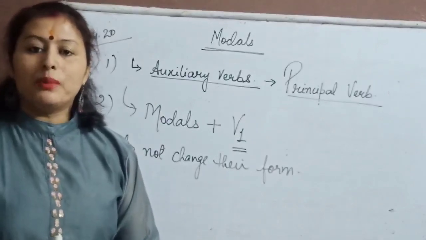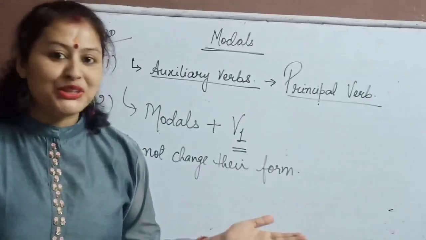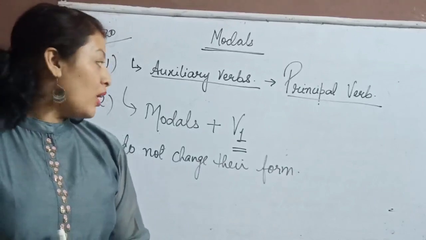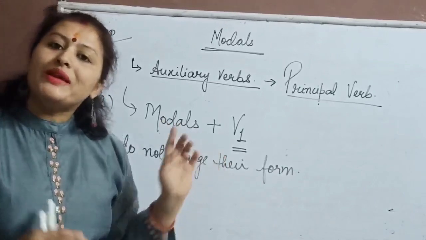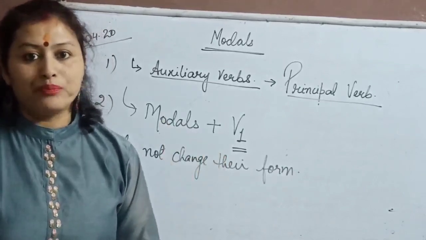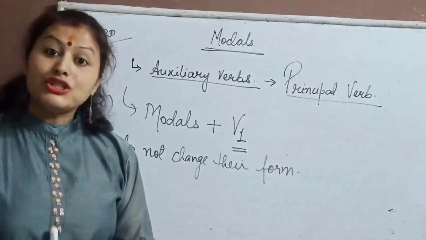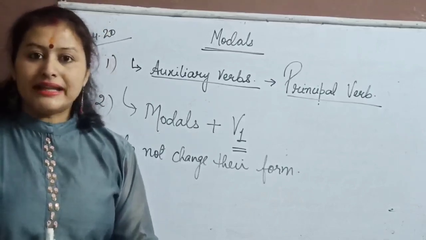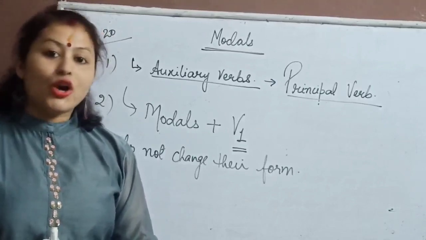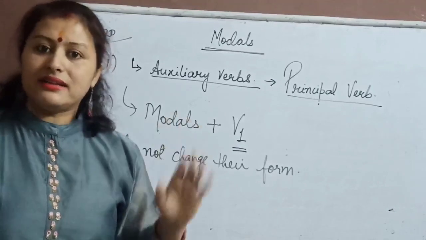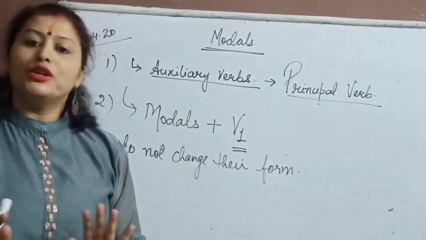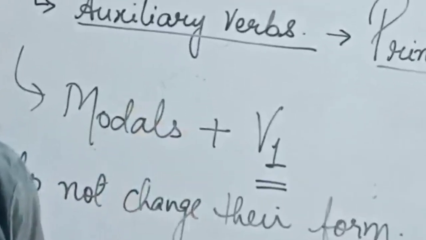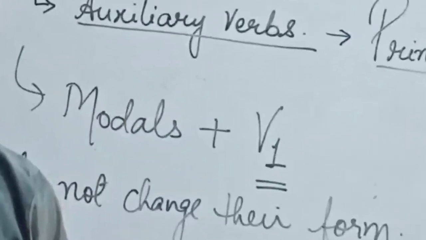Without a principal verb, a modal has no existence. Also, modals always take the verb's first form. For example, I can do it, they can do it, she can do it. It cannot be like I can did it, she can did it. No. If you are using any modal, it will always take the first form of the verb.